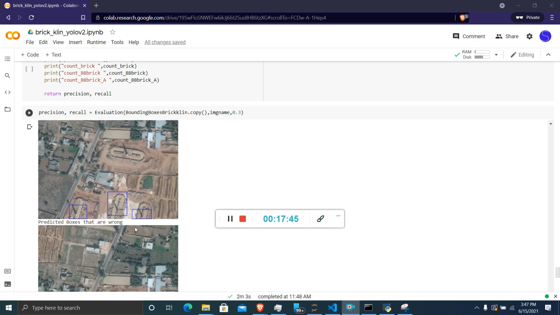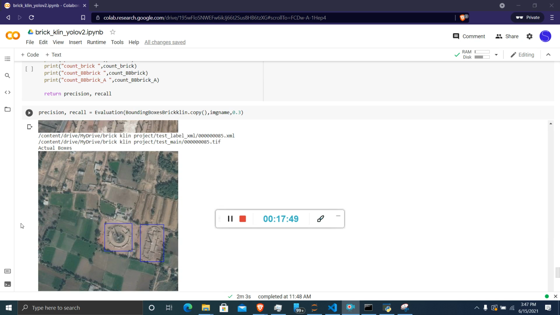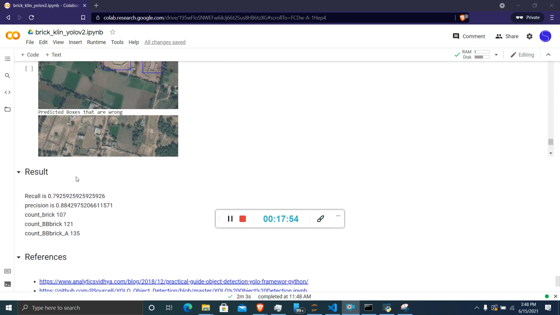It also shows which boxes are wrong. Finally we got the results: recall is around 79.25 and precision is around 88.42. The actual boxes present in the validation set are 135, and our predicted boxes are 121, and out of those 121 the correct predicted boxes are 107.